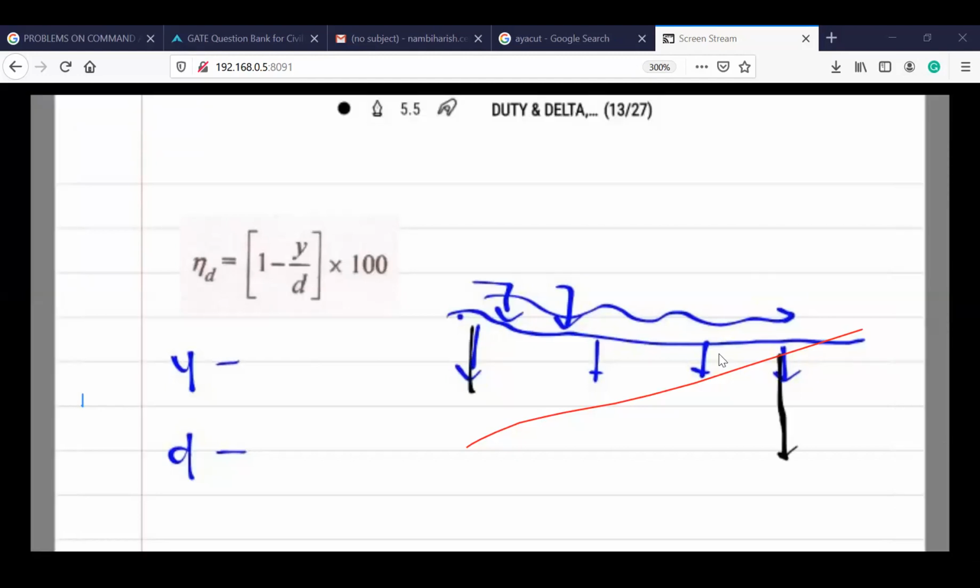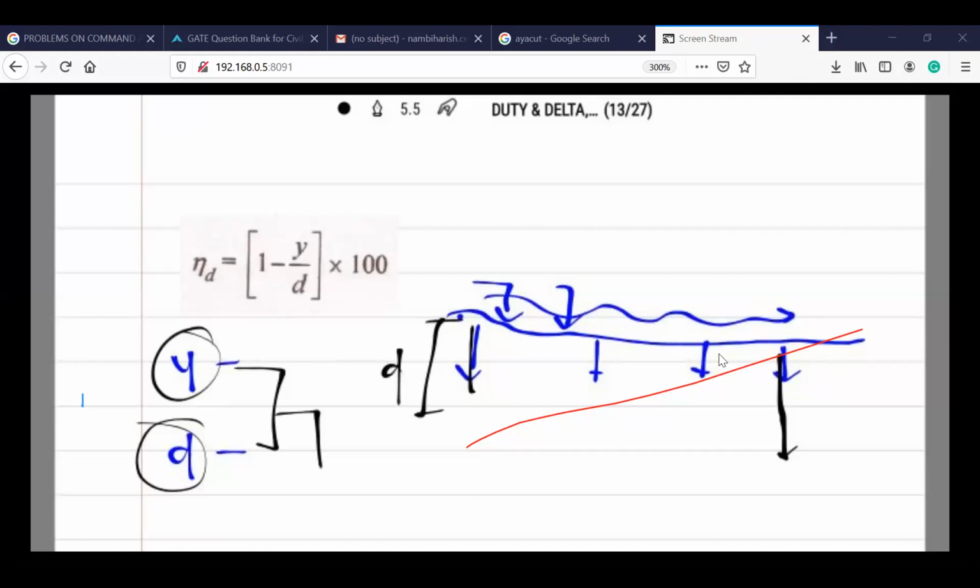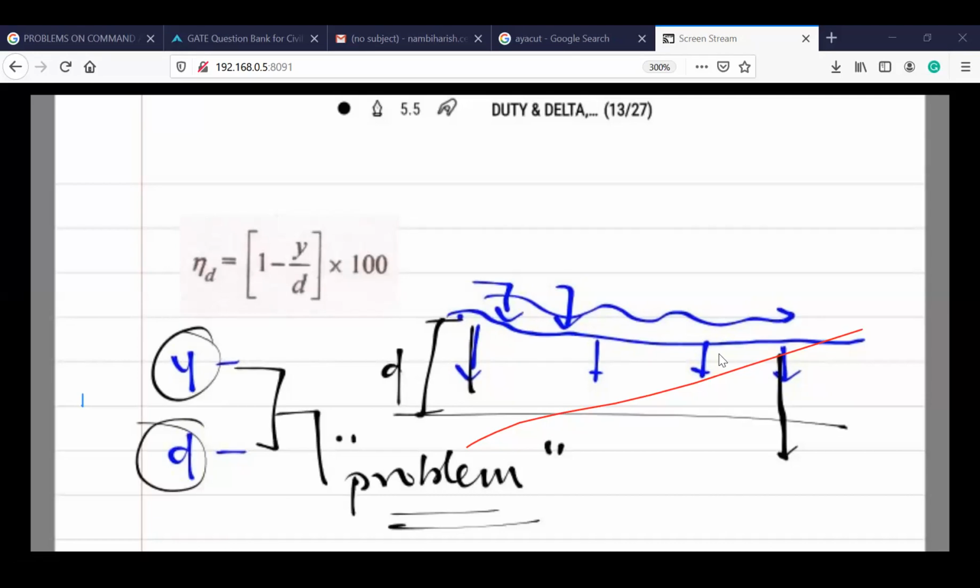So now the depth of penetration is D. Now how much it is getting deviated, we call it the deviation of depth of penetration, Y. We'll discuss more about these two things in a problem, so when you're solving a problem, we'll discuss there. For now, understand what D and Y are. D is the average depth of water penetrated in the field, whereas Y is the deviation.